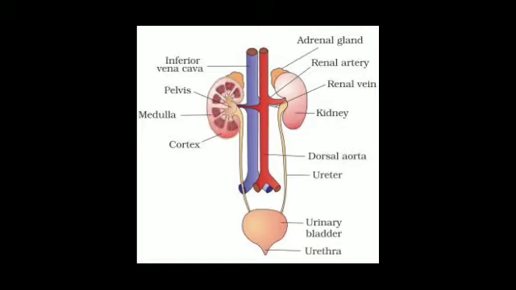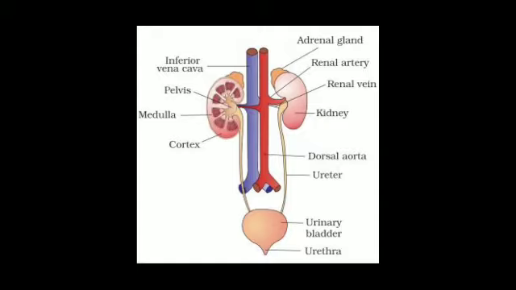These two kidneys are located towards the back of the lower part of our abdominal cavity, one on either side of the backbone. The left kidney is slightly larger and placed a little higher than the right kidney, because above the right kidney the liver is present.